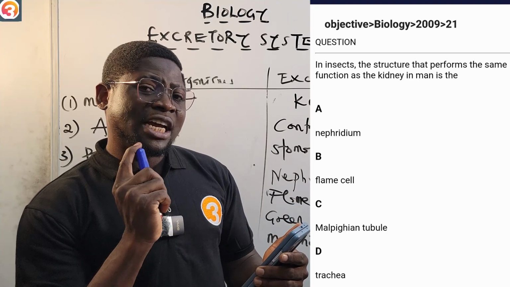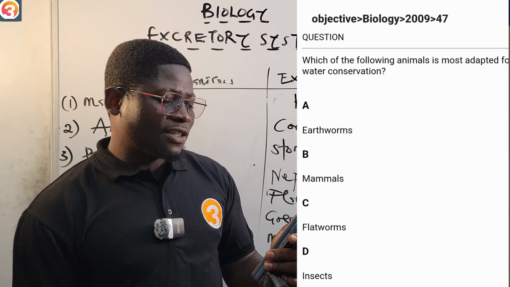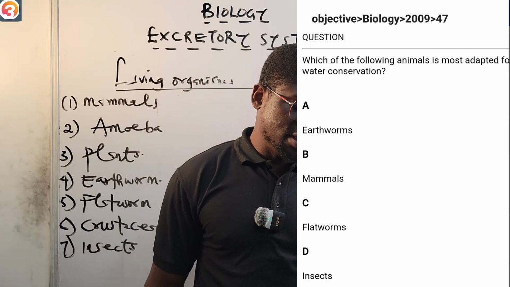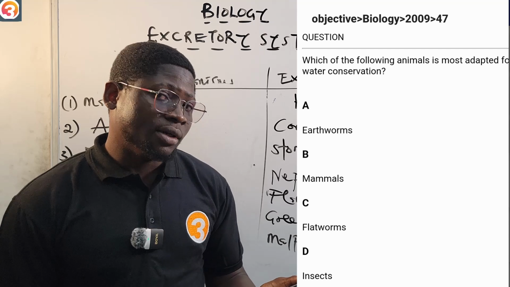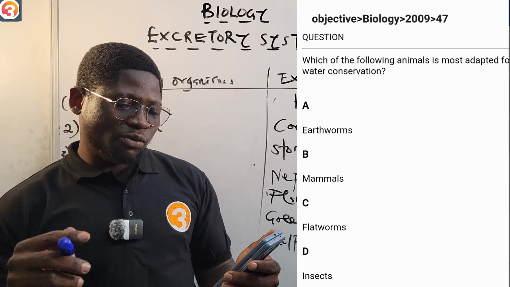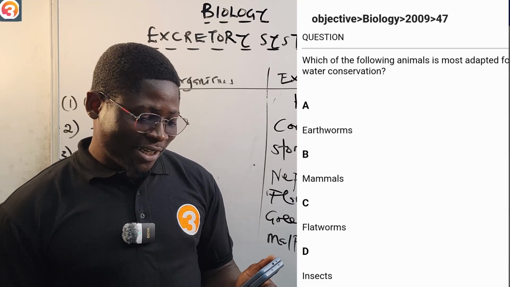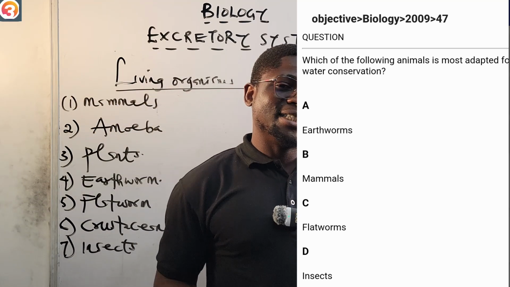2009 number 47. Which of the following animals is most adapted for water conservation? A says earthworms, B says mammal, C says flatworm, D says insect. The only thing I can tell you is that if you pick A, you are wrong, and if you pick C, you are wrong. The answer is between B and D. Put the answer in the comment section.